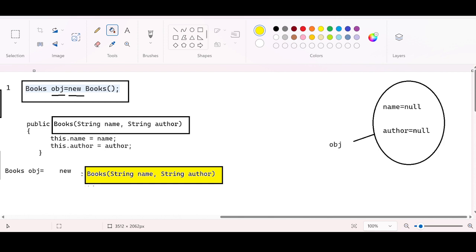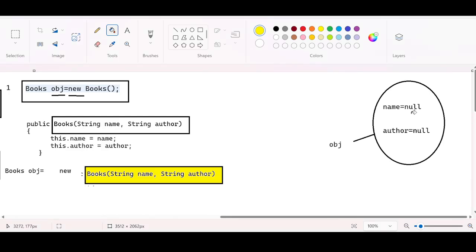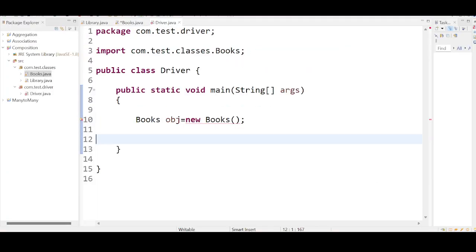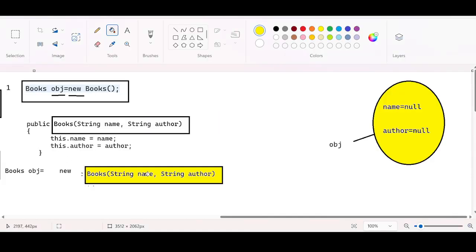Very simple thing. Our job is to assign values to these instance variables. It is null. I need to give some meaningful names, right? For that, I'm using the Eclipse editor, going to the driver class. Instead of an empty books, this time I'm passing some values. How many values am I going to pass here? Two values. The first value is some name. The second value is some author.